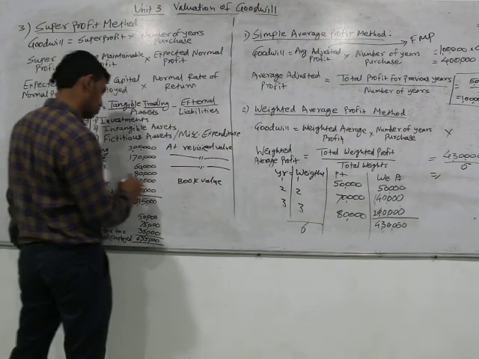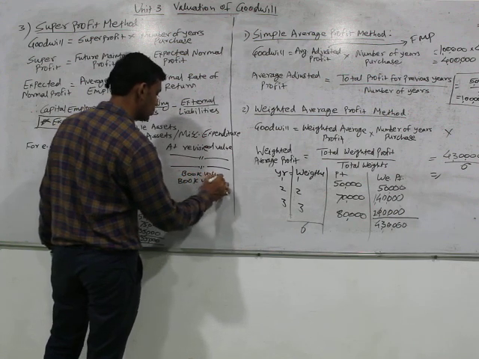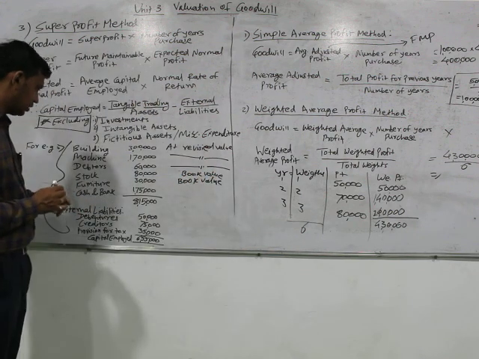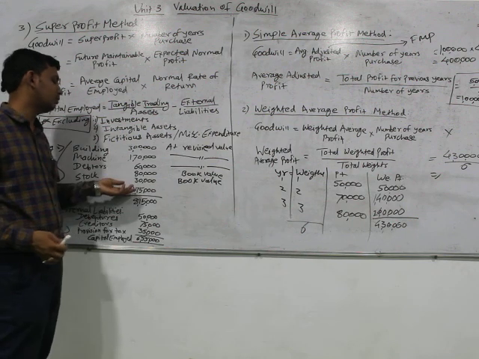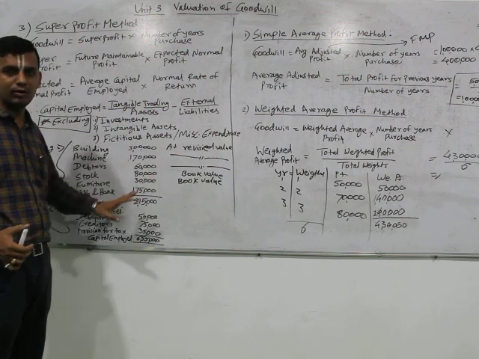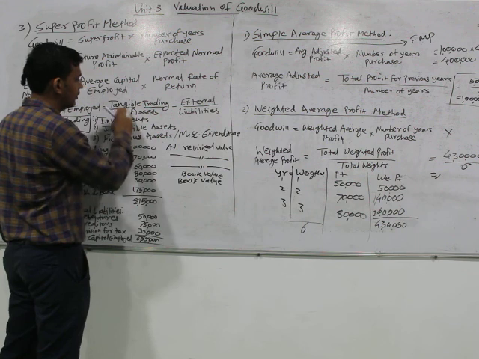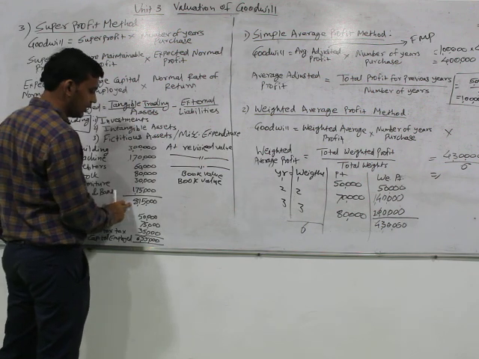Then stock at book value, that is 80,000. Then furniture 30,000, cash and bank 1,75,000. Cash and bank you would not get a book value or revised value, their value is stagnant. So in total our tangible trading assets are how much?